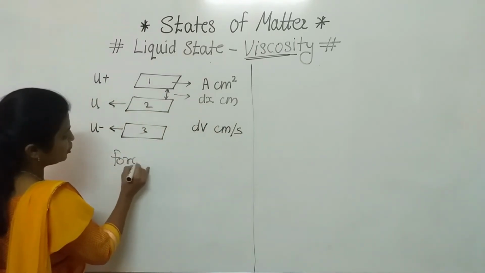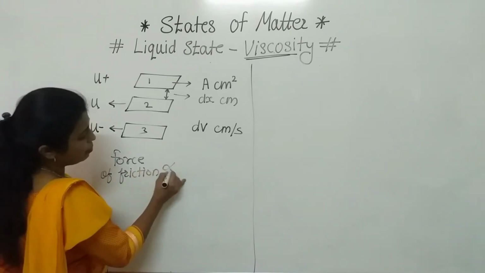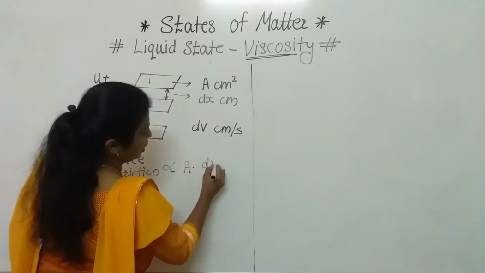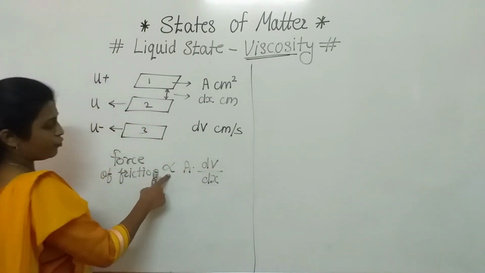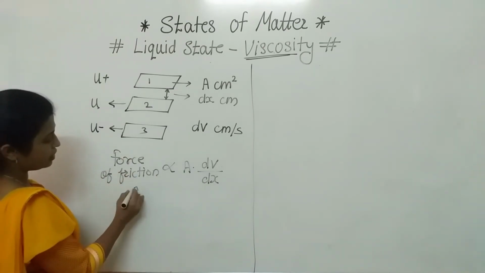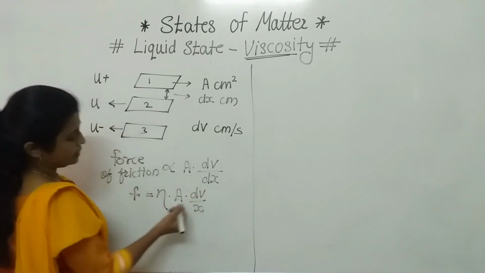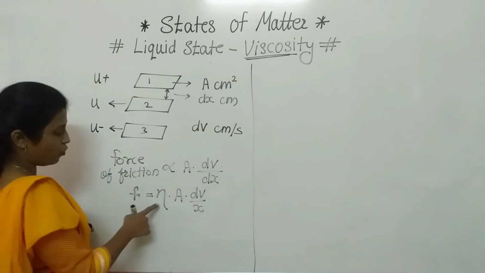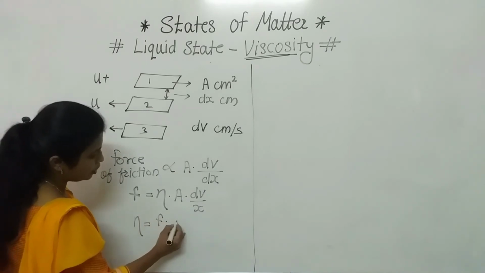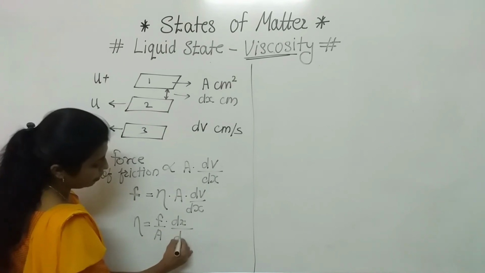Force of friction is directly proportional to area into dv by dx. If we remove this proportionality sign, then for the force of friction I am writing F equals eta into A into dv by dx. Now we are just rearranging this formula. So what is that formula? Eta is equal to F into dx divided by A into dv.